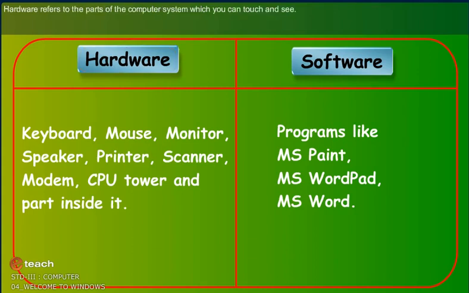Hardware refers to the parts of the computer system which you can touch and see. Software refers to sets of instructions which make the computer system work. Software cannot be seen or touched.